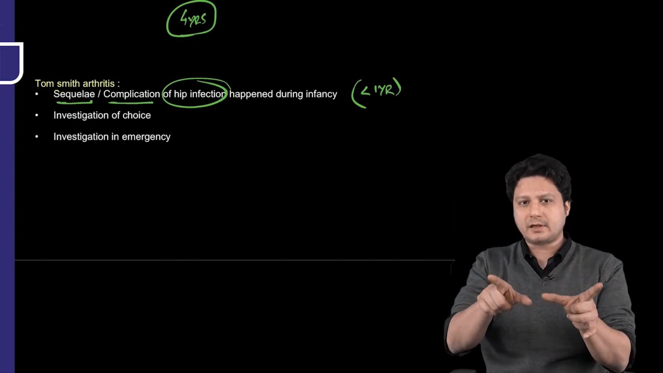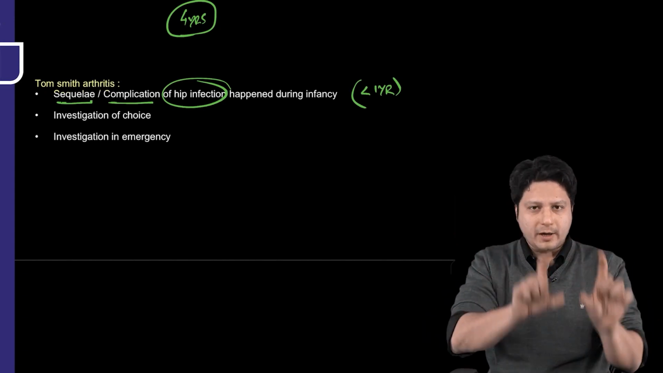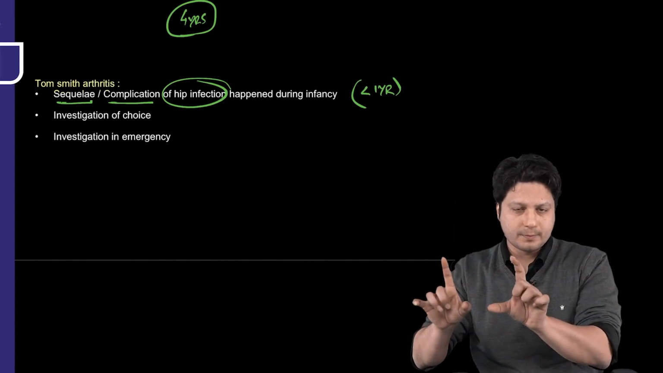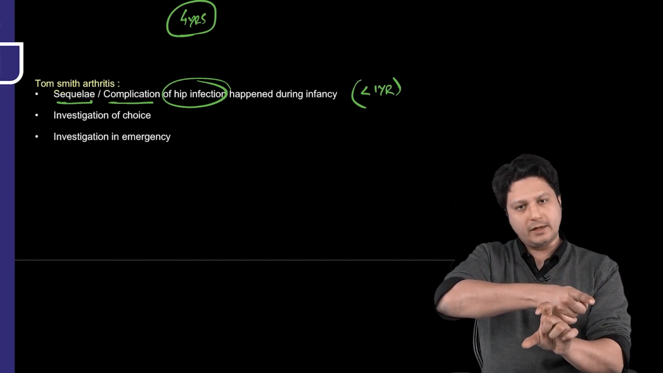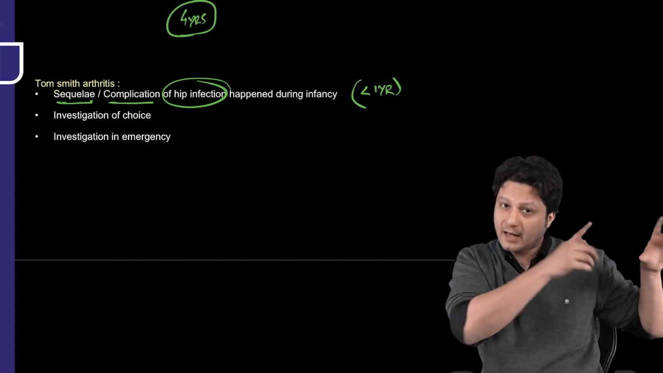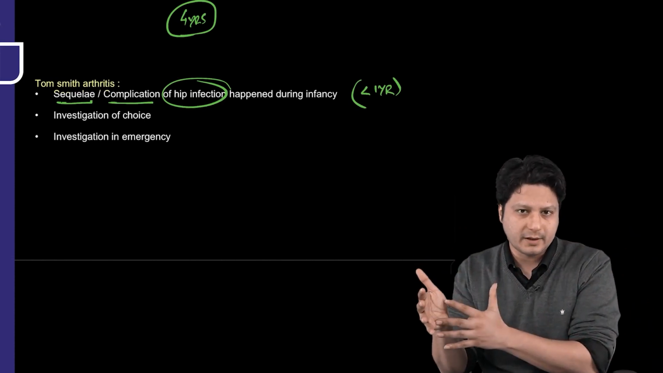So what is Tom Smith arthritis? It is not the hip joint infection during infancy. No, it is the outcome of the hip joint infection which has happened during infancy, when the child was an infant.